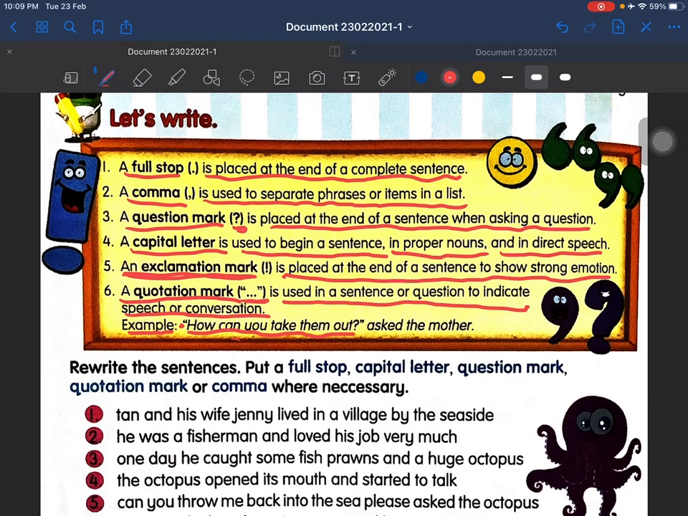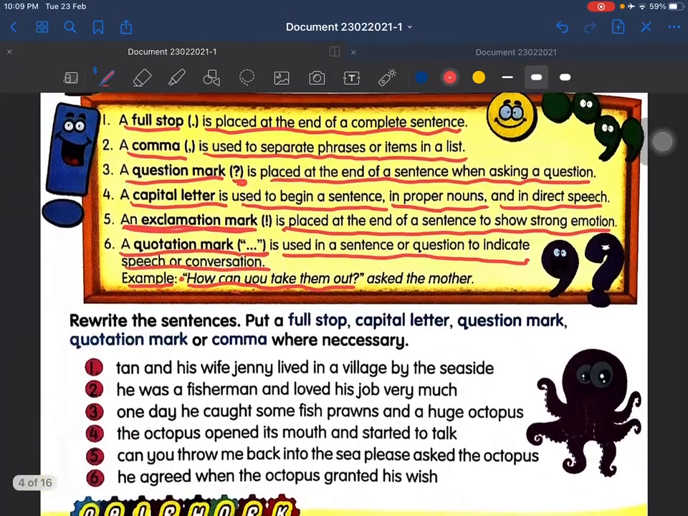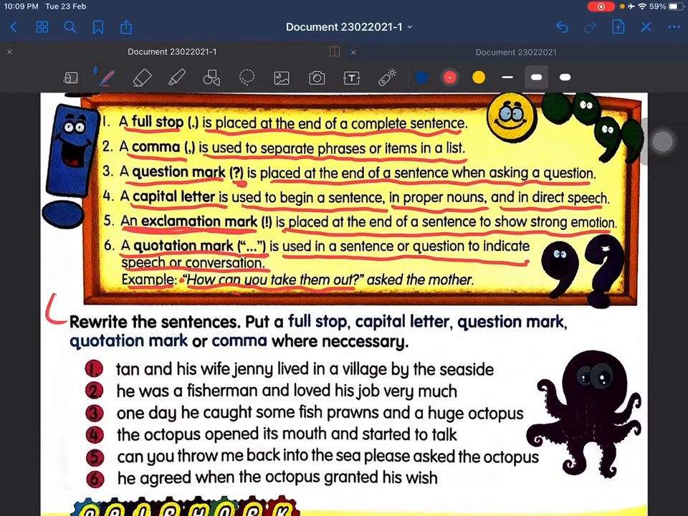Okay, so let's look into our exercise. What you have to do here: rewrite the sentences. You have to rewrite the sentences. Put a full stop, capital letter, question mark, quotation mark, or comma where necessary. So let's look at the first one first.